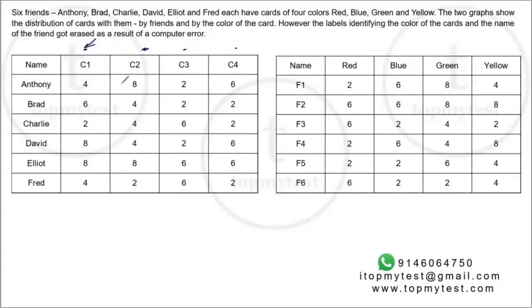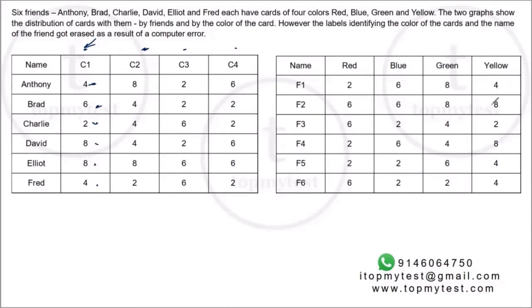What can be color 1? Color 1 has a 4, 6, 2, and 2 8s, and a 4. Right? It has 2 4s, 1 6, 1 2, and 2 8s. Now it cannot be red because red does not have any 8 in it. It cannot be blue because it does not have any 8 in it. Can it be green? It can be green because it has 2 8s, 1 6, 1 4, 2 4s, and a 2. Right? Can it be yellow?